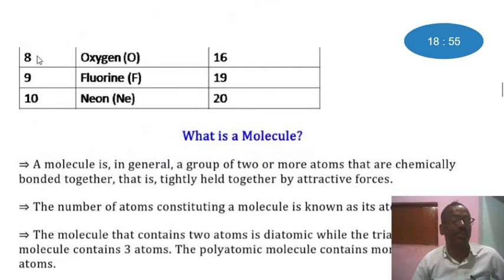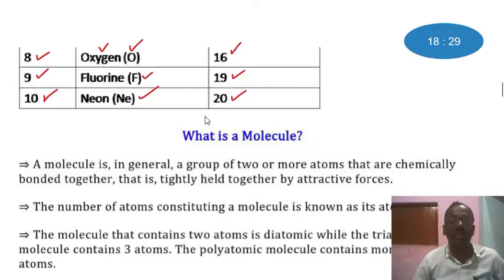Similarly, atomic number 8, name of the element is oxygen, symbol O, and atomic mass is 16, and so on. Fluorine, symbol F, atomic mass 19, atomic number 9. Atomic number 10, name of the element is neon, symbol is Ne, and atomic mass is 20. There is no problem to understand this table. This column indicates atomic number, this column indicates name of the element and symbol of the element, and this column indicates atomic mass of the element.